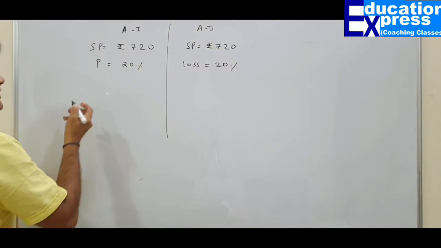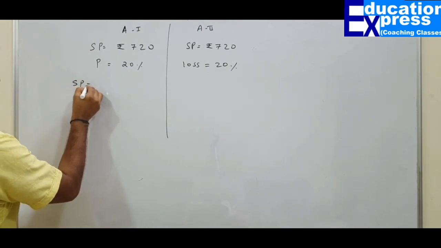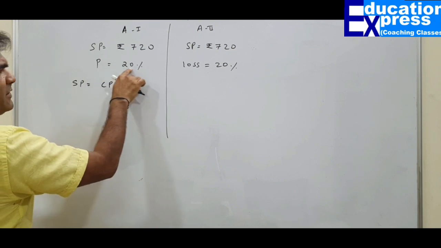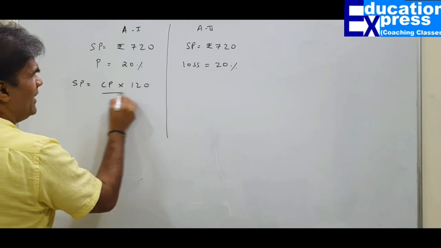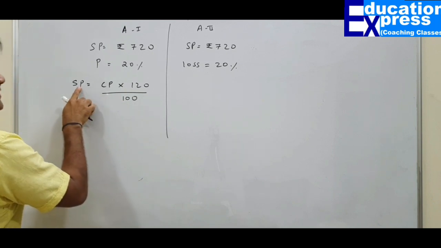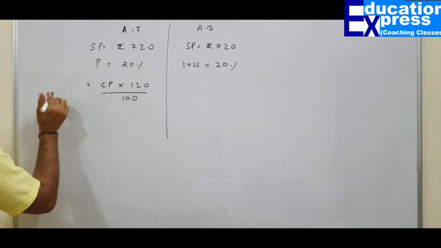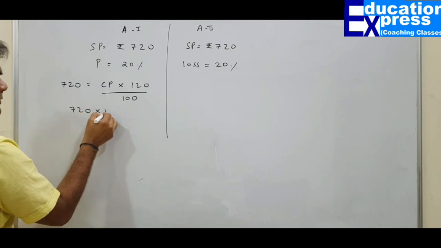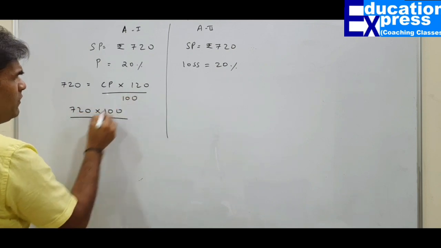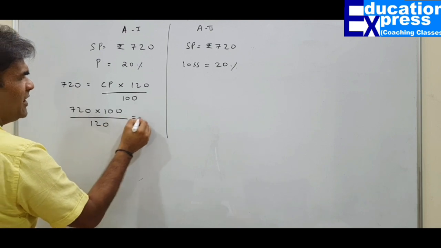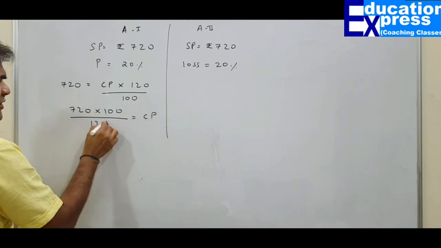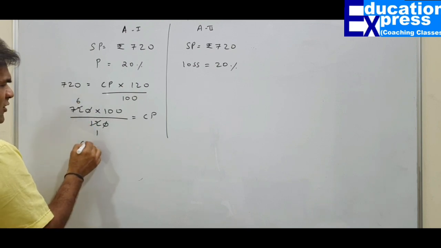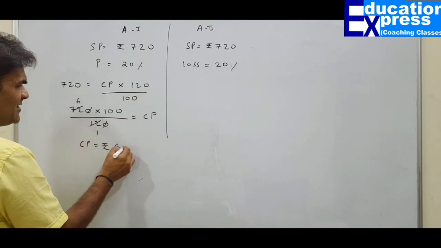Very simple. Sir, selling price equals cost price multiplied by, since profit is 20%, 120 upon 100. And the selling price is also given to us. Substitute that selling price: 720 multiplied by 100 upon 120 will give you your cost price. 0 cancels 0. 12 ones are 12, 12 sixes are 72. So the cost price is rupees 600.